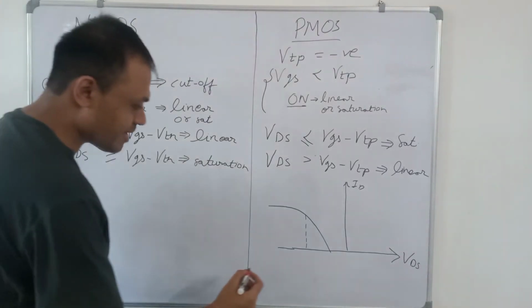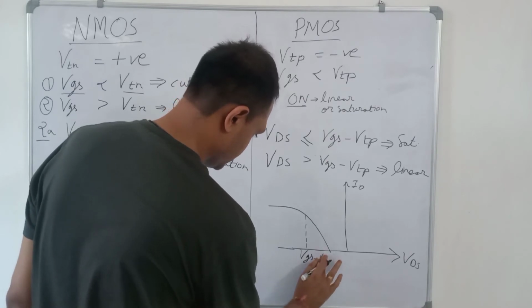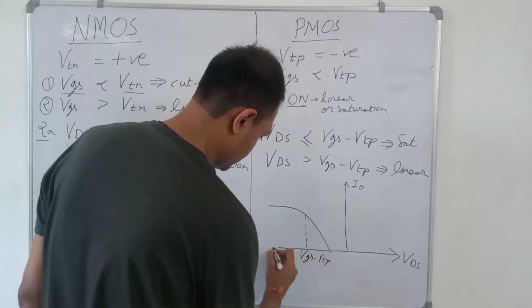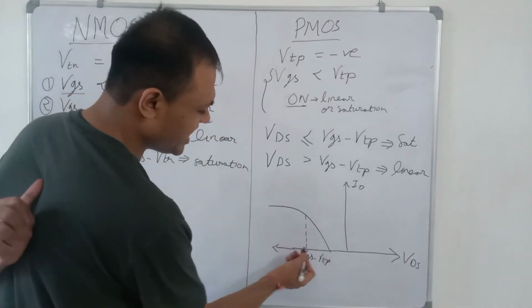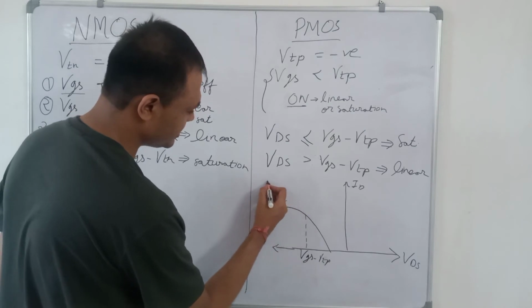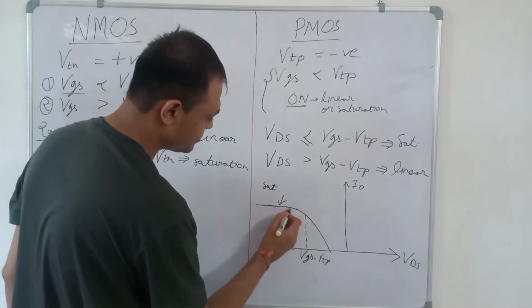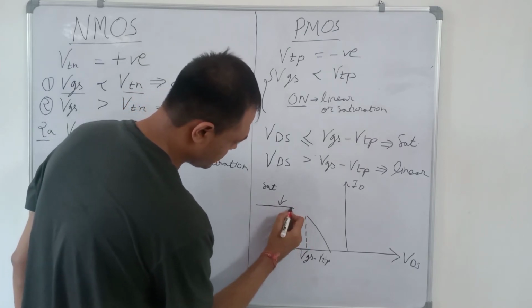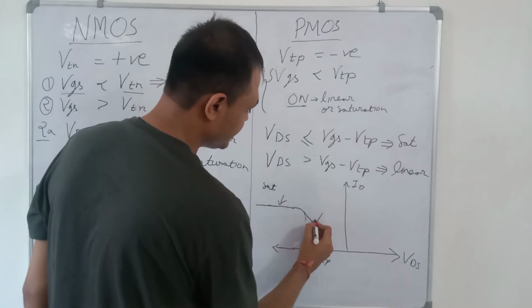This is VGS minus VTP, and this is the negative axis of VDS. So if VDS is less than VGS minus VTP, then this is the saturation region. The current gets saturated, and this is the linear region.